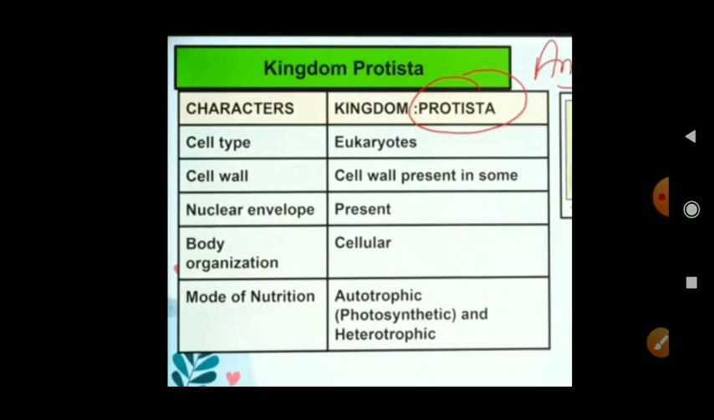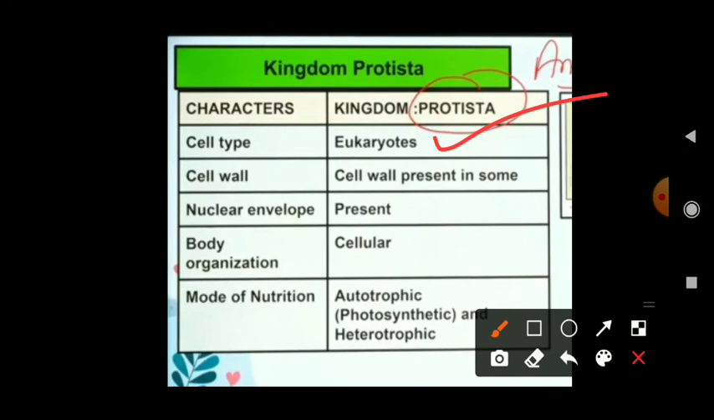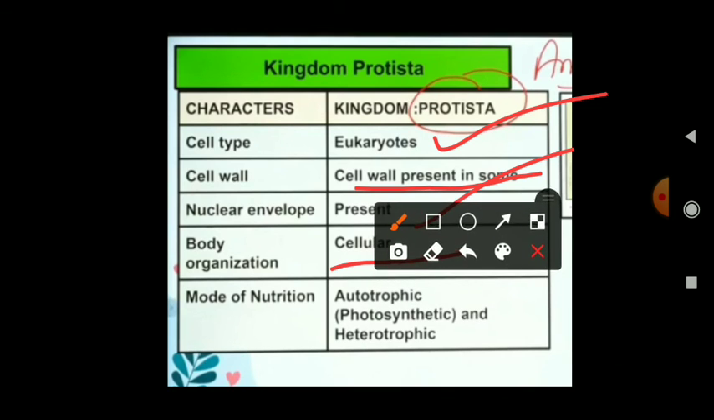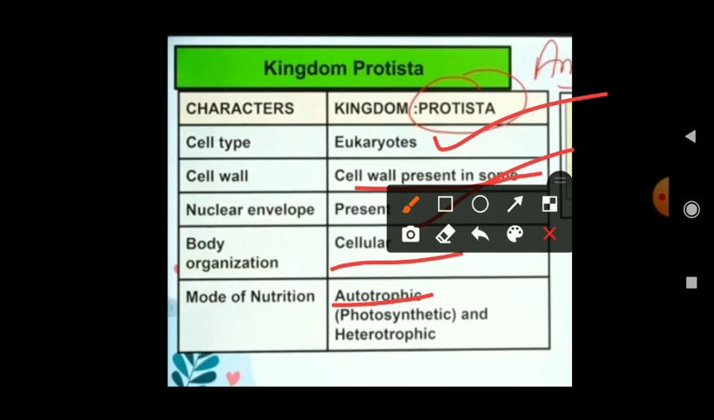Protista is a group of eukaryotes, meaning they have a well-developed nucleus, and a cell wall is present in only some. 50% are cell walled and 50% are not. Nuclear envelope is present. Body organization is cellular, and in Monera there is no tissue formation. In Protista only some of them have cellular tissue. The modes of nutrition are autotrophic, photosynthetic, and some of them are heterotrophic.